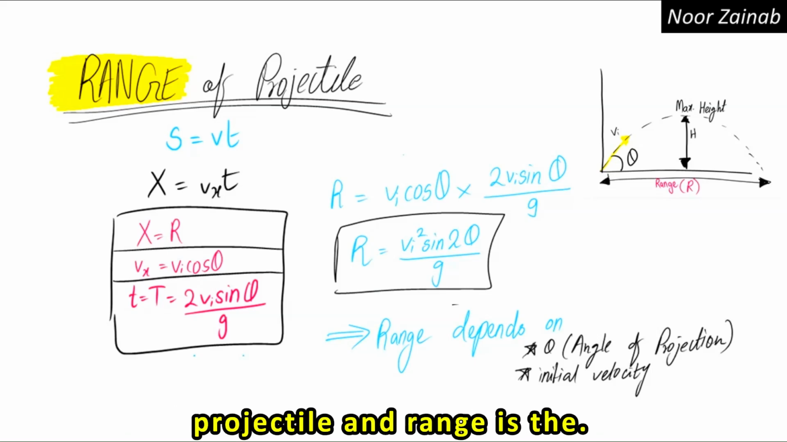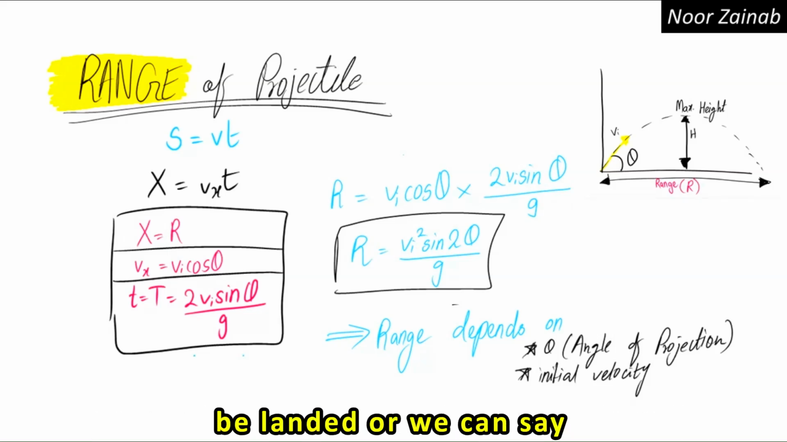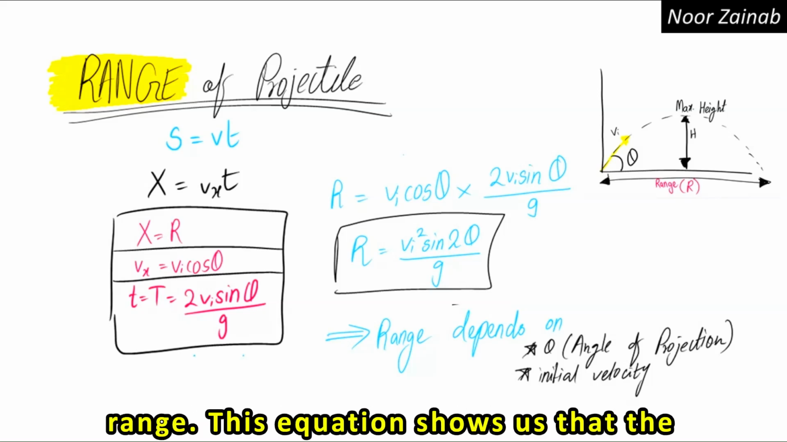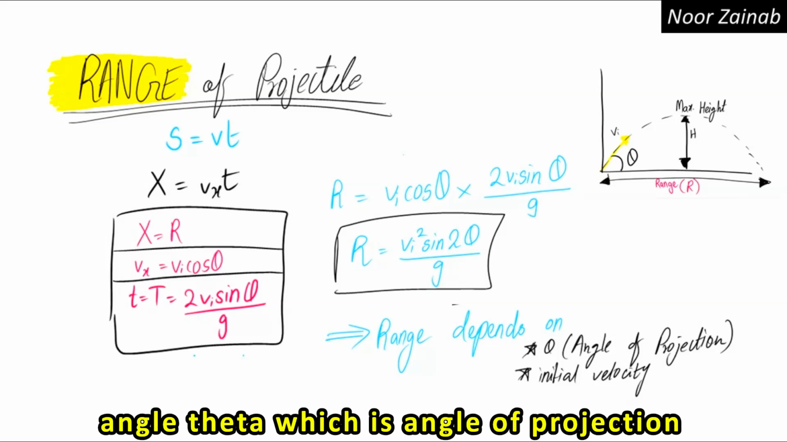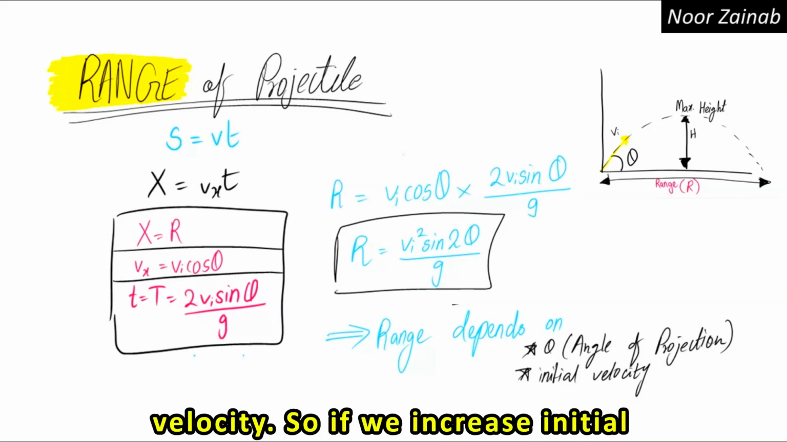And range is the point of impact where the projectile will land, or we can say how far the projectile will go. We can calculate these things by finding the range. This equation shows us that the range depends on two things. One is the angle theta, which is the angle of projection, and the second is the initial velocity.